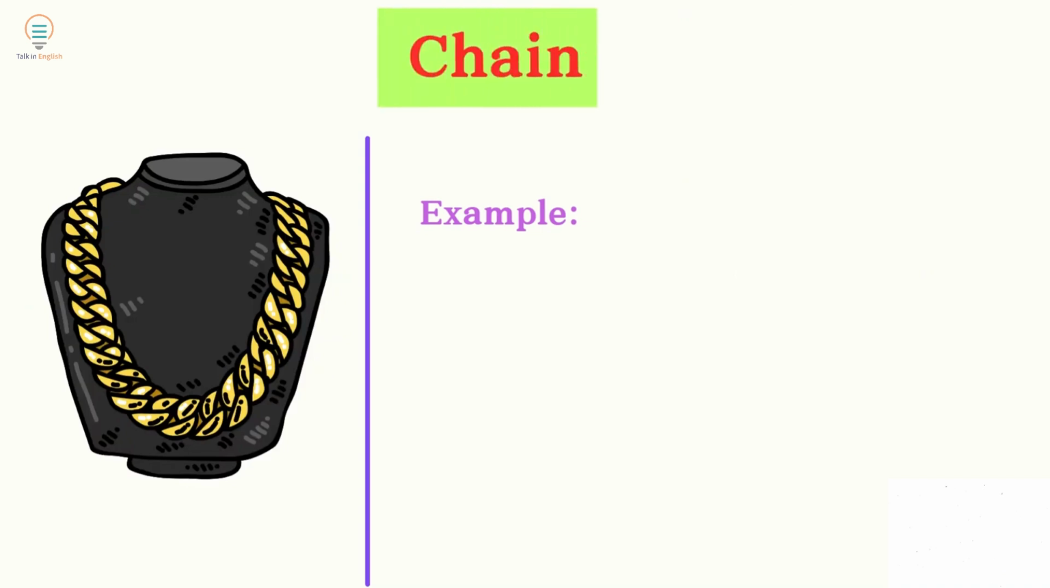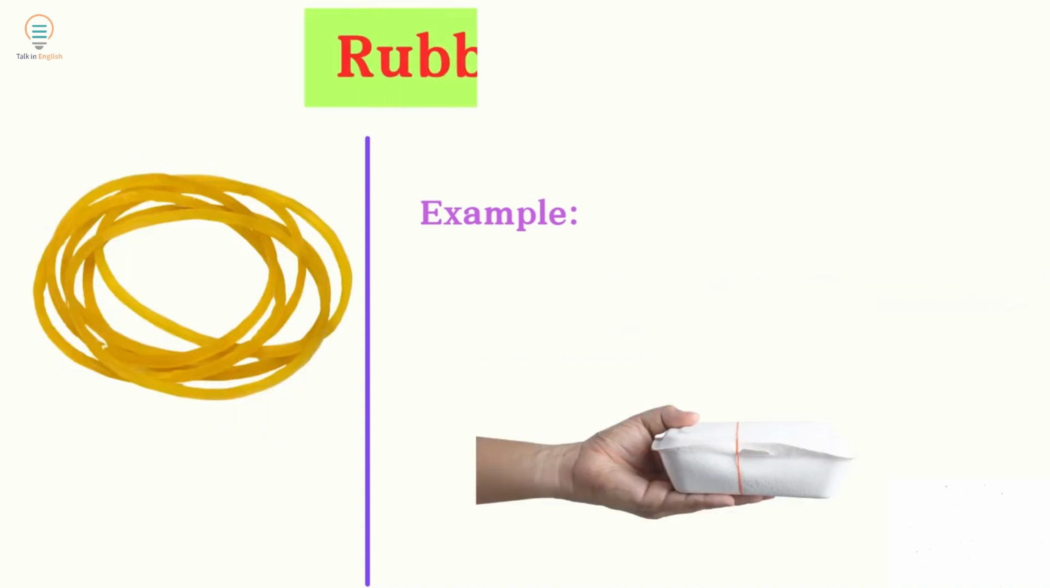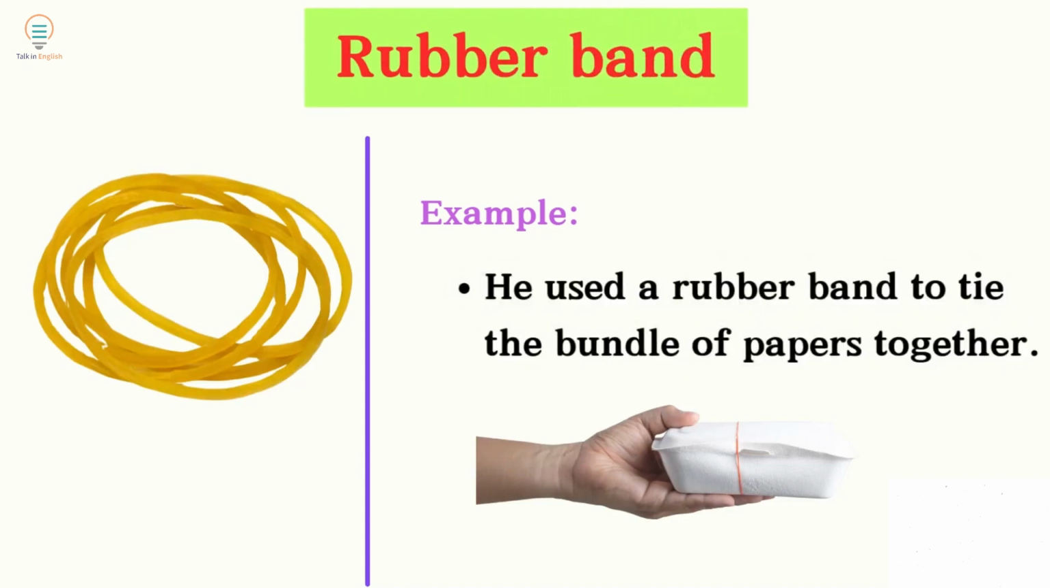Chain. Example: she wore a gold chain around her neck. Rubber band. Example: he used a rubber band to tie the bundle of papers together.